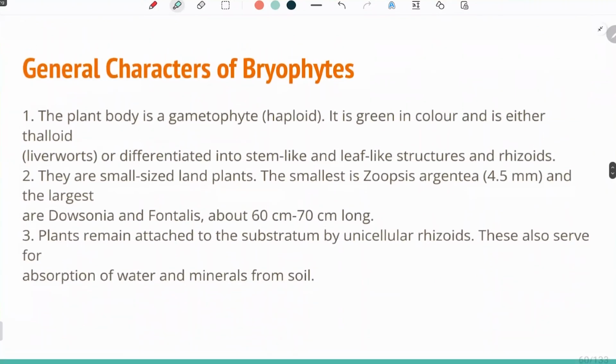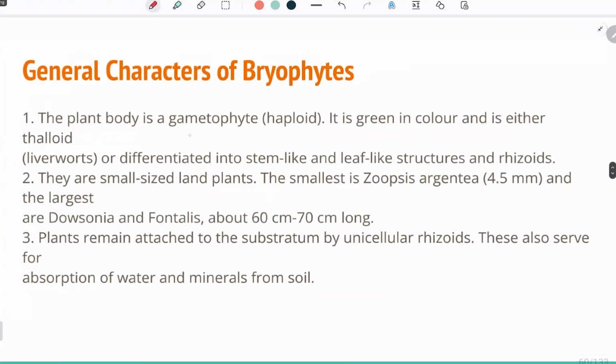So, general characters of bryophyte. The plant body is gametophyte, haploid, same as in algae. We will see slowly and gradually in algae, in bryophyte, and then in pteridophyte that the plant body is usually haploid.